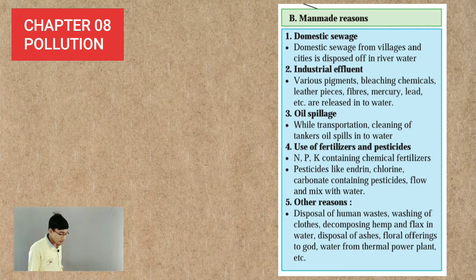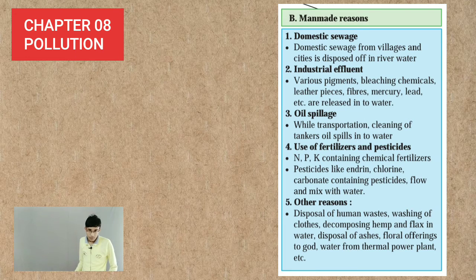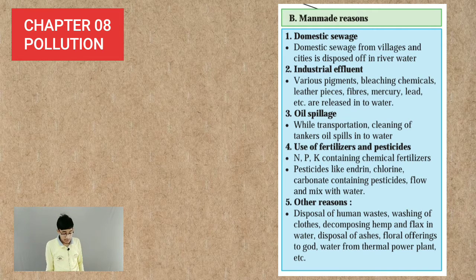Fourth reason is use of fertilizers and pesticides. So we use fertilizers and pesticides excessively for agricultural practices, but the excess use of these fertilizers has led to the pollution of rivers. And how? Now nitrogen, potassium and phosphorus are certain chemicals which are used in fertilizers. Then pesticides like endrin and chlorine and carbonate containing pesticides flow and mix with water.